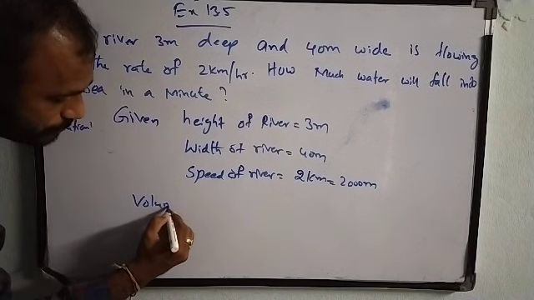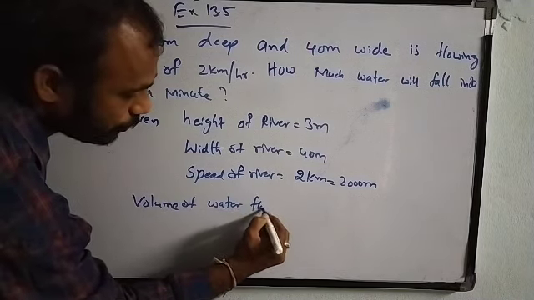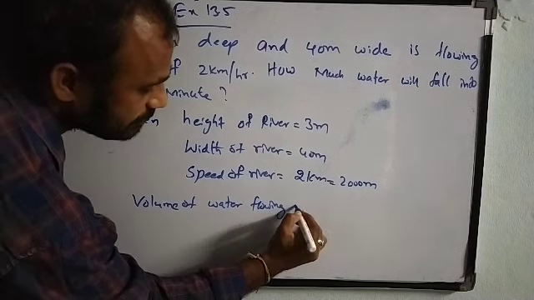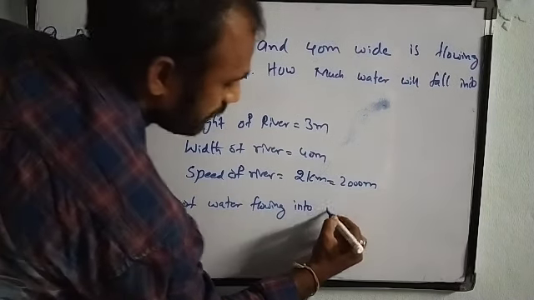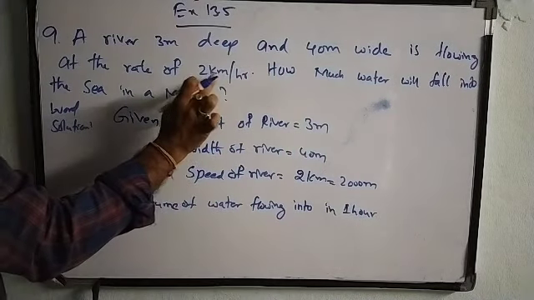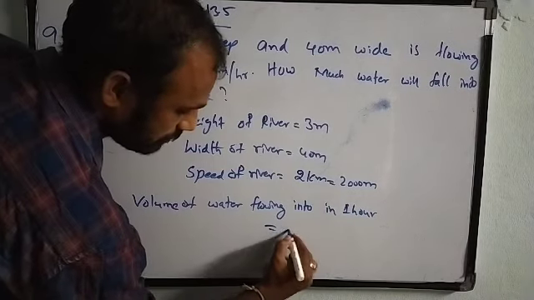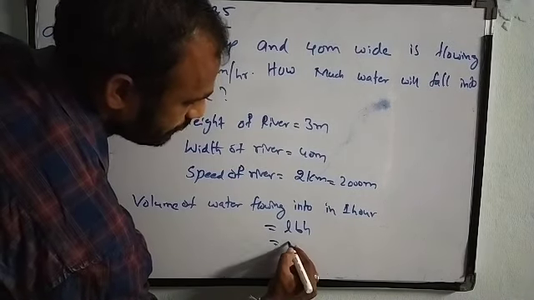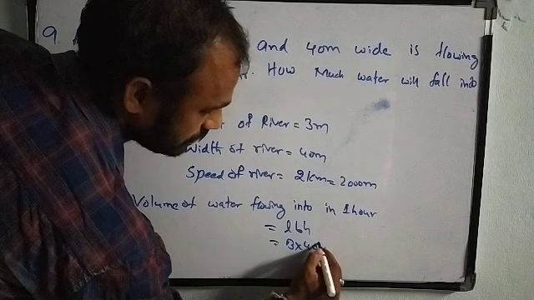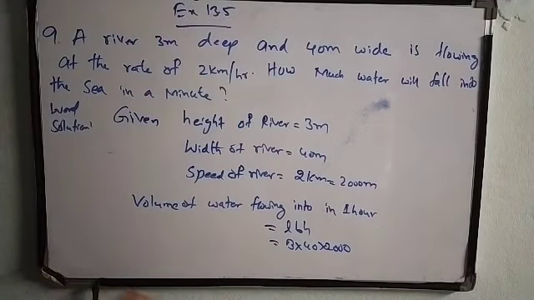So volume of water flowing into sea in 1 hour. Why? Because it is clearly given that kilometer per hour. So we are calculating for 1 hour how much. So it will be LBH, that is 3 into 40 into 2000. Okay, this will be the volume.